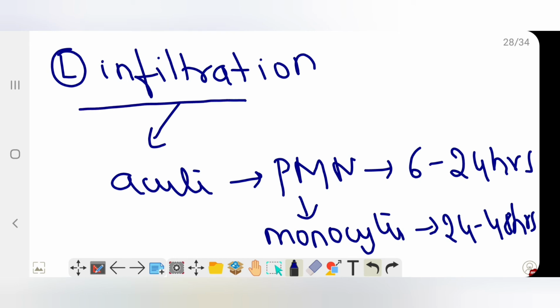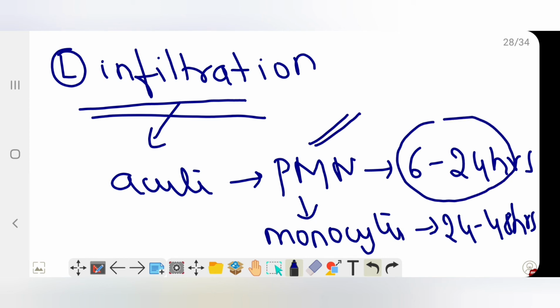Next, there are numerous leukocytes at the site of the infection. The nature of the leukocyte infiltrate varies with the age of the inflammatory response and the type of stimuli. For example, in acute inflammation, it is usually neutrophils in the first 24 hours, later replaced by monocytes at about 24 to 48 hours. Why this increase in neutrophils? That is probably because there is an increase in the number of neutrophils.